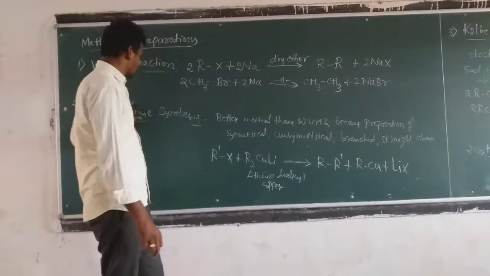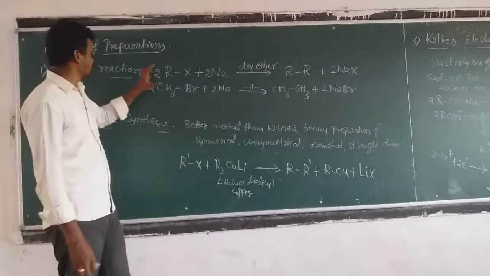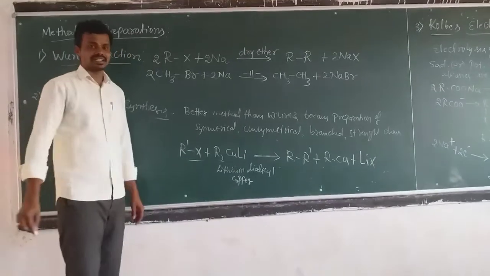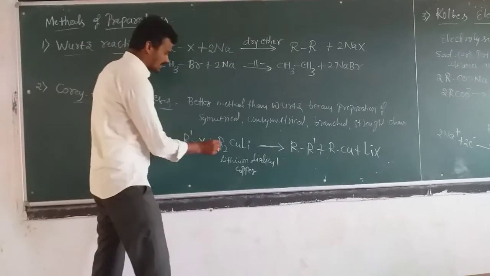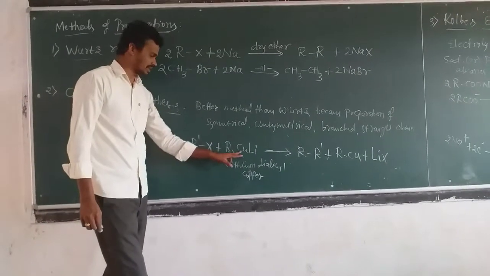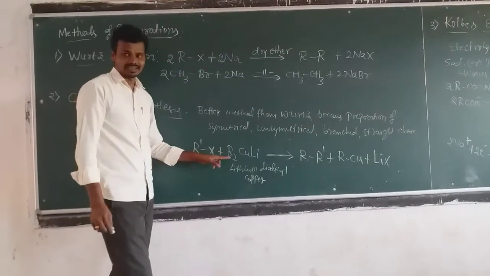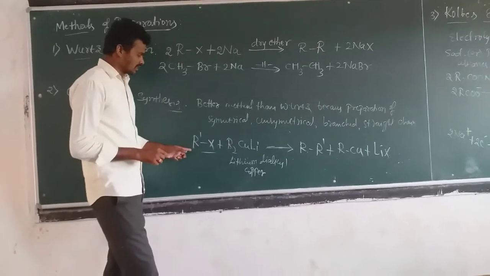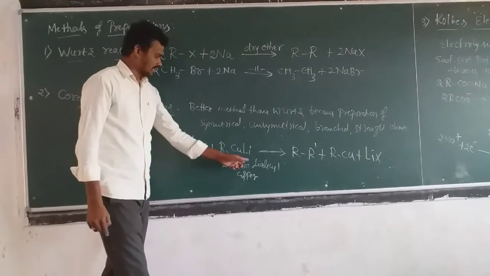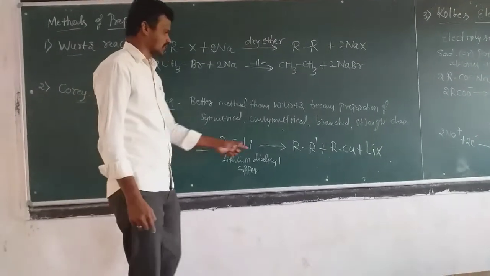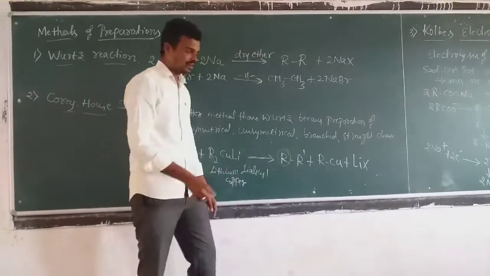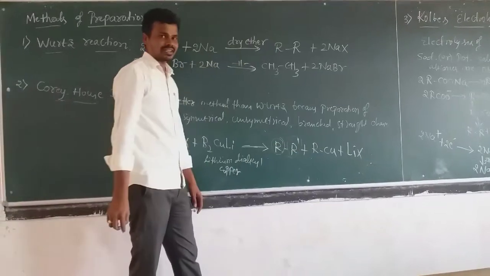So for this reason, it is a better method when compared to the Wurtz reaction. In this reaction, what happens? The alkyl halide is treated with lithium dialkyl copper. See here, I am using the word alkyl. Alkyl means R, capital R. So the alkyl halide is treated with lithium dialkyl copper. What happens? There is a yield of R–R', where R is one type of alkyl group and R' is another type of alkyl group.